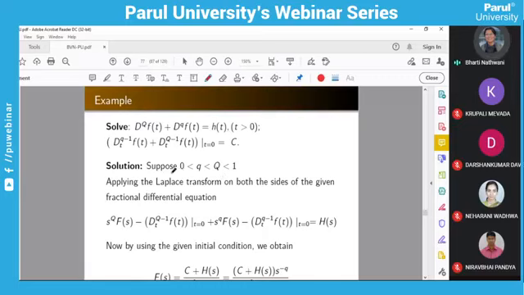Here we are assuming that small q and capital Q both lie between 0 and 1. So it is up to us. If you are taking between 0 and 1, we will get the answer in this way. If you are taking 1 to 2, we have to add more terms here and we will get the answers, because here we have given the differential operator at t equals 0 of order q minus 1 and q minus 1 is c.